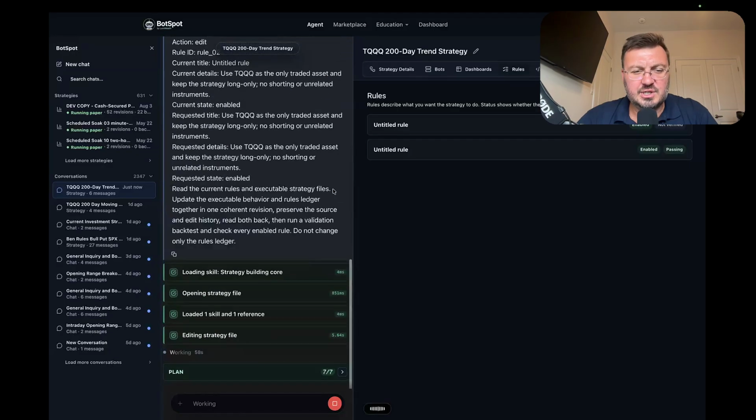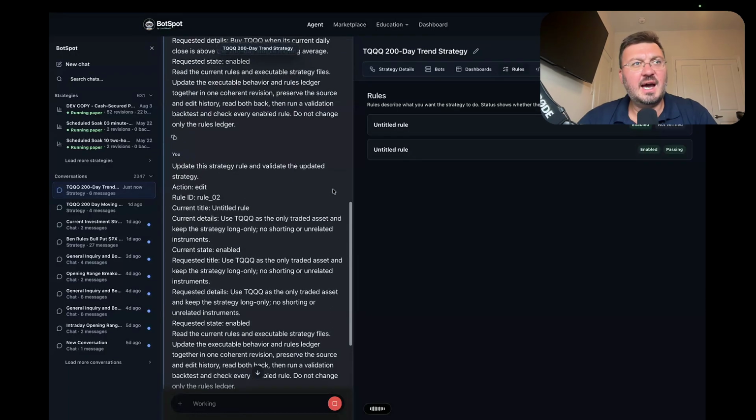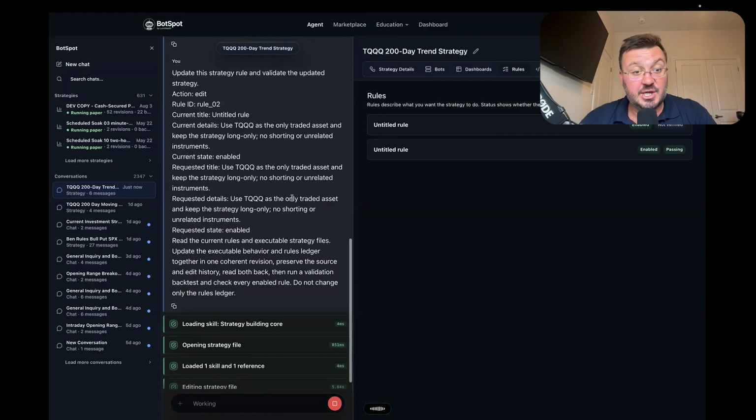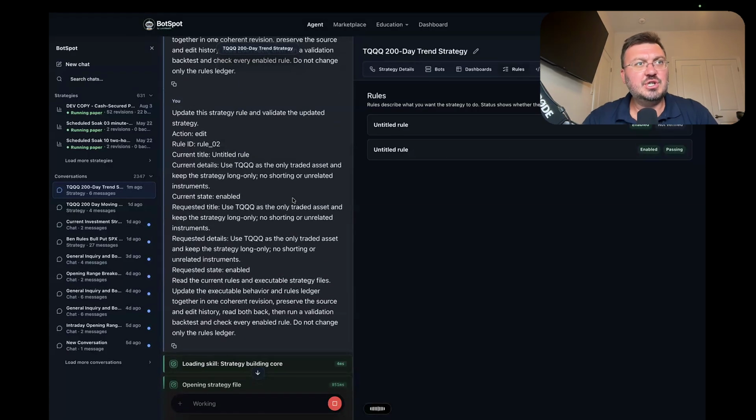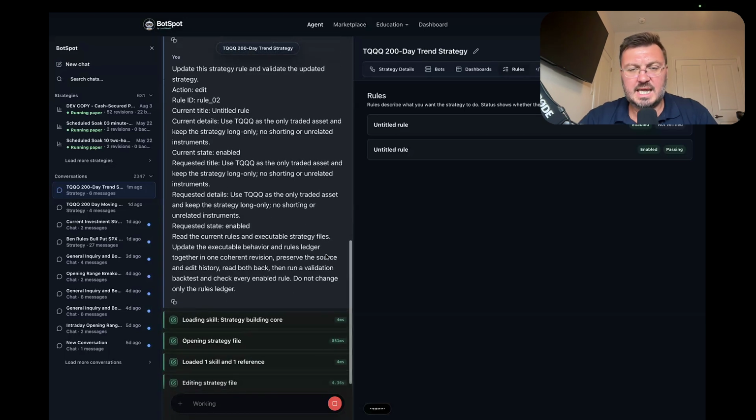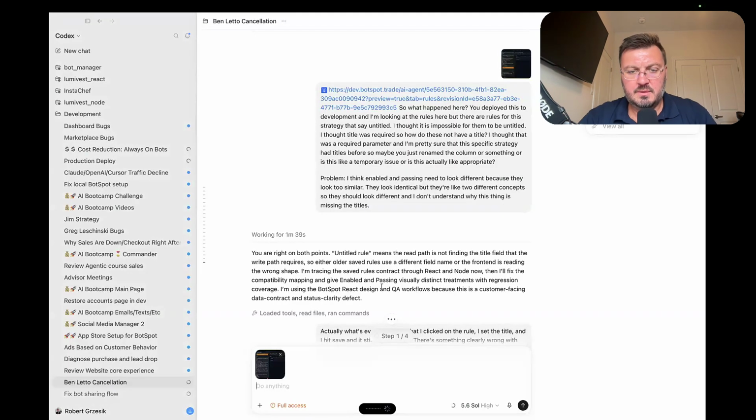Why is it going through the agent? I don't understand. This should be just an API directly changing the title. This should not require the agent at all in any way. I mean, the agent can independently do this, but if I'm editing a rule manually, you should just use the API, not send it to the agent. That's something very wrong.